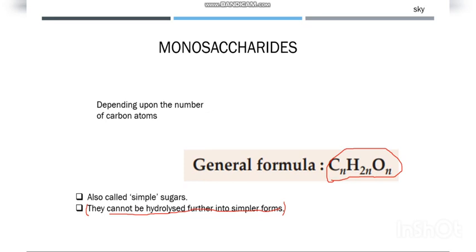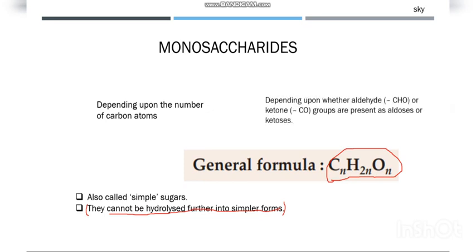Monosaccharides can be classified depending on the number of carbon atoms they have and also depending on whether they have an aldehyde group, that is CHO group, or a ketonic group, that is C double bond O group.